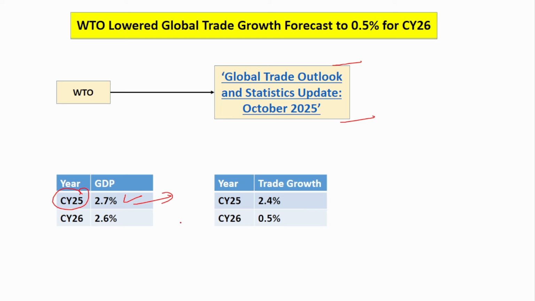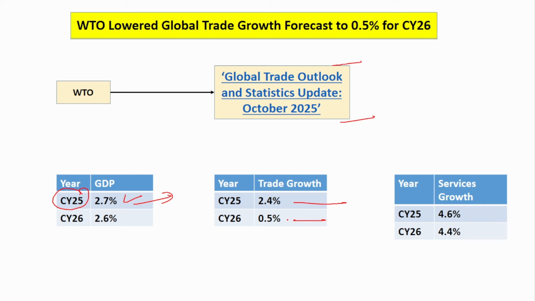Next, the trade growth. What will be the trade growth for the calendar year 2025? It will be 2.4%, and for 2026, it will be just 0.5%. Next, services growth. It will be 4.6% for 2025 and 4.4% for 2026. You have to remember this GDP growth, very, very important. World Trade Organization is a very important organization. So please remember the GDP growth, and do remember the trade and services growth also, because that is also very important. 2.4%, 0.5%, 4.6% and 4.4%.